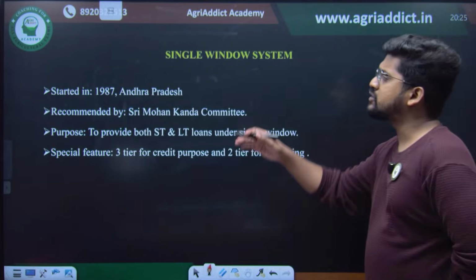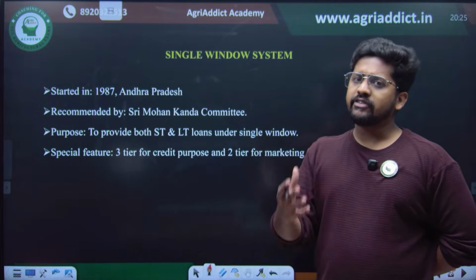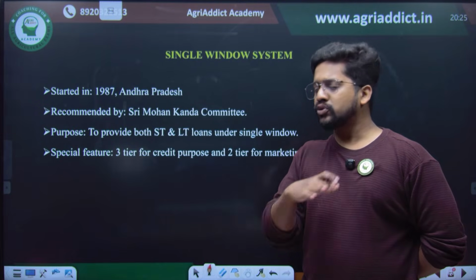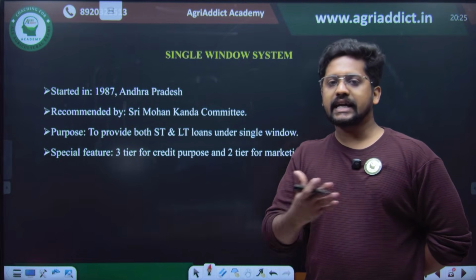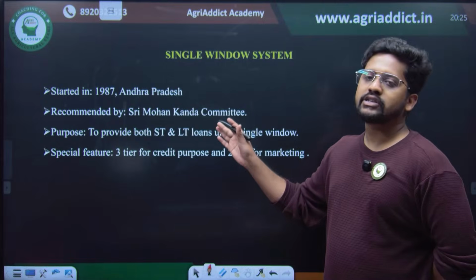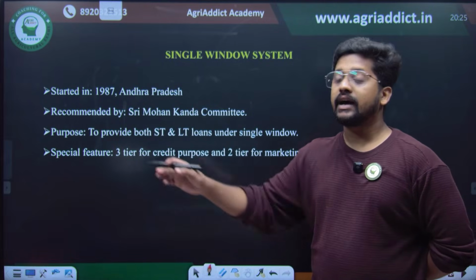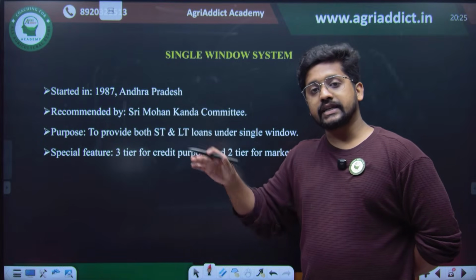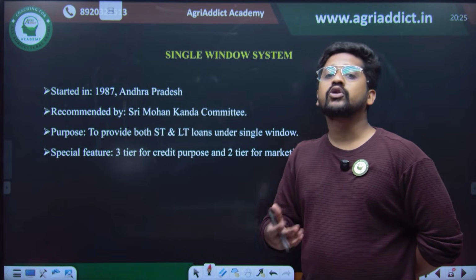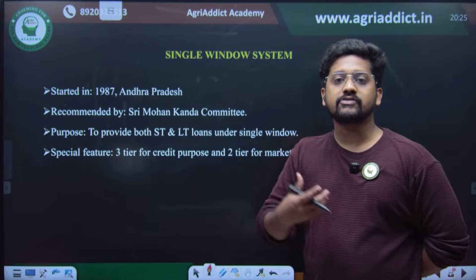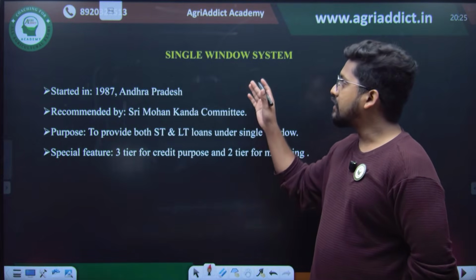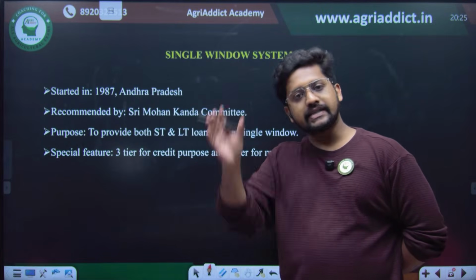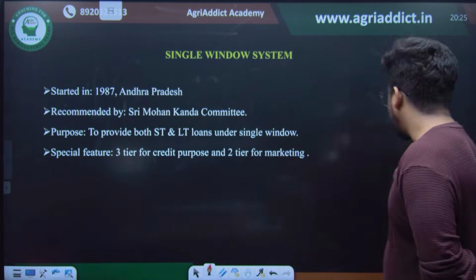Then there is the single window system. These are some of the cooperative credit systems which helped to smoothen the process of agricultural finance in India. The single window system was conceptualized by Mohan Kanda in 1987 in Andhra Pradesh. Because of the two-tier and three-tier system, people had to go to different systems to get the short-term loan as well as the long-term loan. So in the single window system, short-term, medium-term, and long-term loans will be given through a single window.